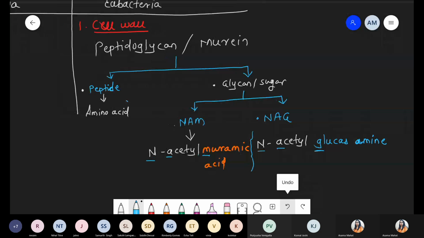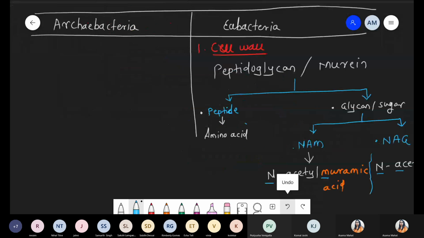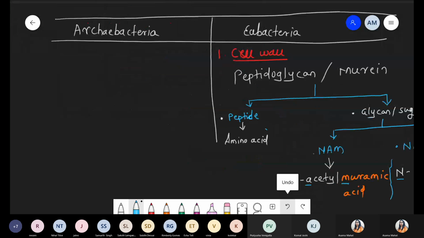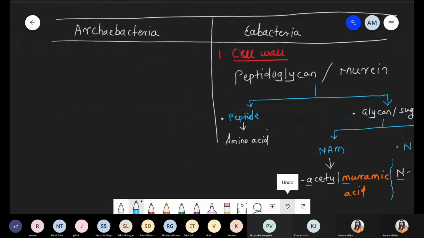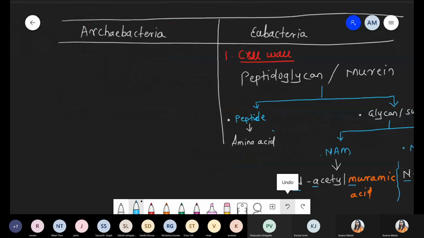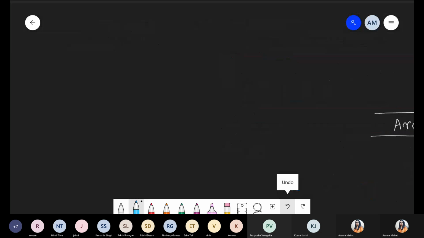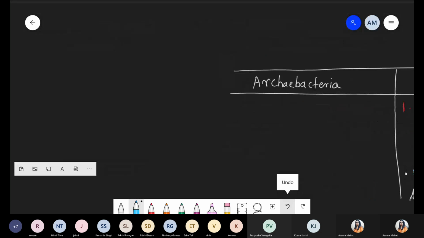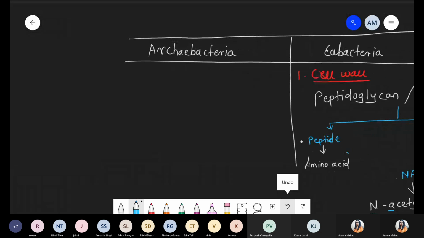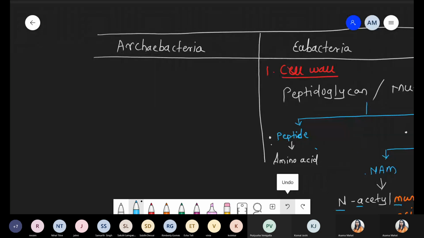Okay, back to the pavilion. We are talking about archaebacteria. Archaebacteria can survive at extreme temperatures, so something is different, right? The cell wall is the outermost layer involved in protection and responsible for giving shape to the bacteria. In the case of archaebacteria, muramic acid is absent. That is the first point, the cell wall of archaebacteria.